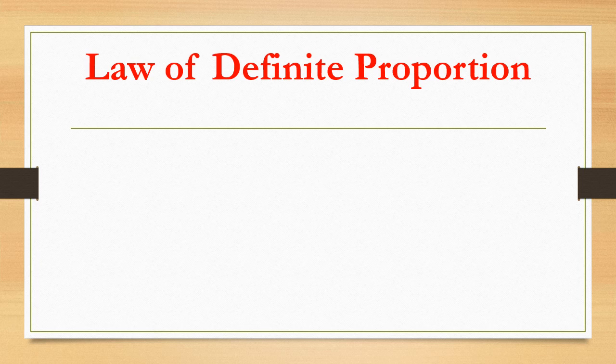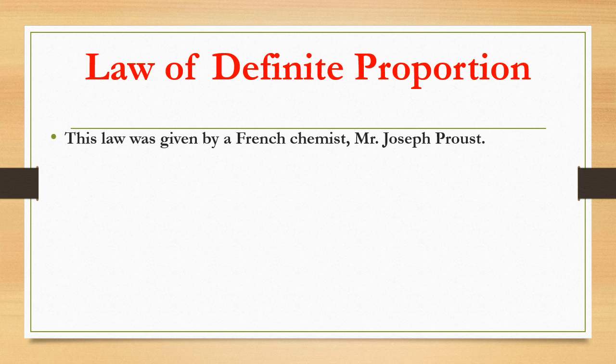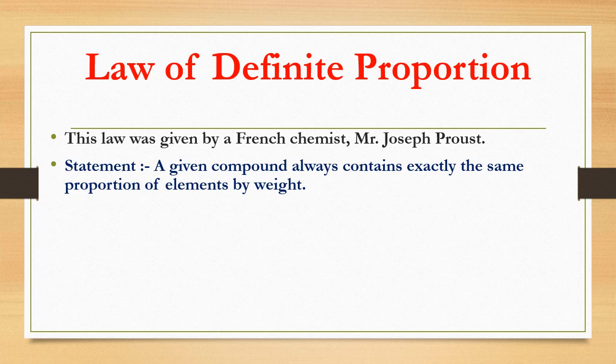Second one, law of definite proportion. This law was given by a French chemist, Mr. Joseph Proust. The statement of the law is, a given compound always contains exactly the same proportion of elements by weight. So a given compound always contains exactly the same proportion of elements by weight.